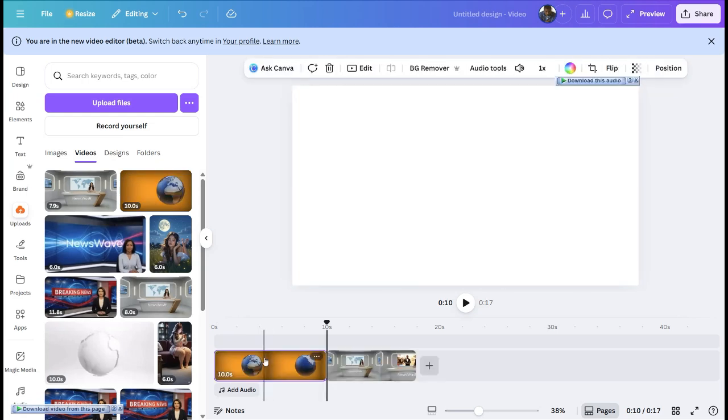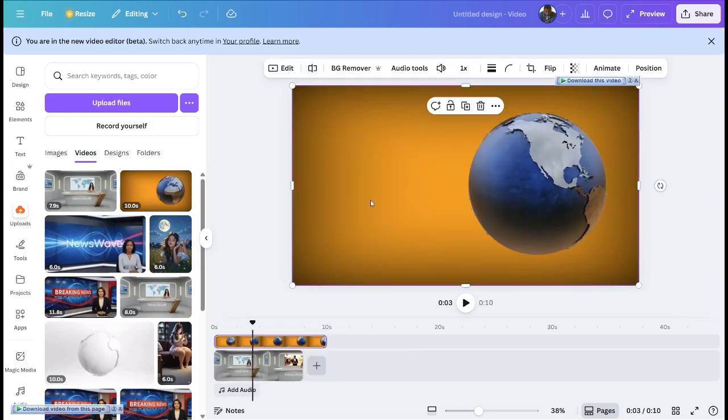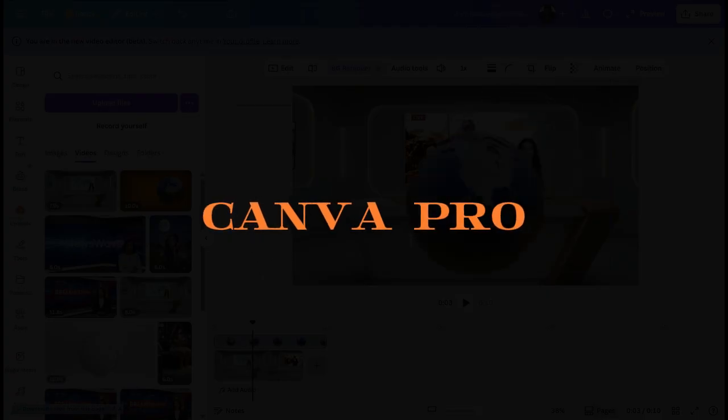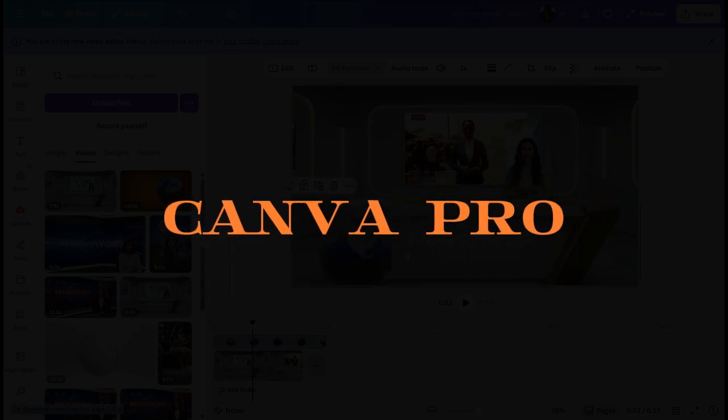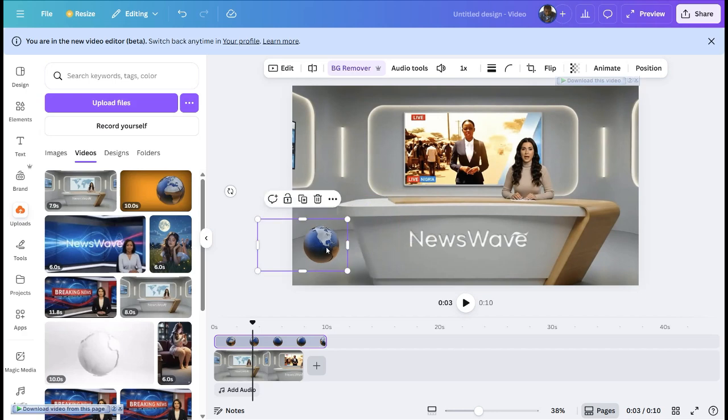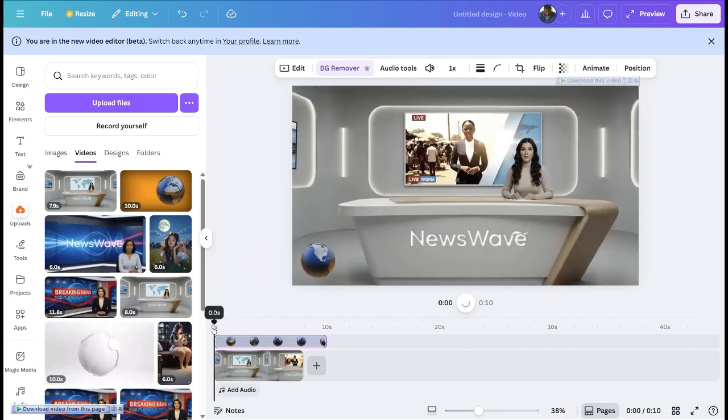Now drag it above your main clip. At the top center, click on remove BG. The background will be removed. So background remover is a Canva Pro feature, so just sign up for a free account or create a new one if you no longer have access. Now drag down the square edge of your globe to reduce the size.